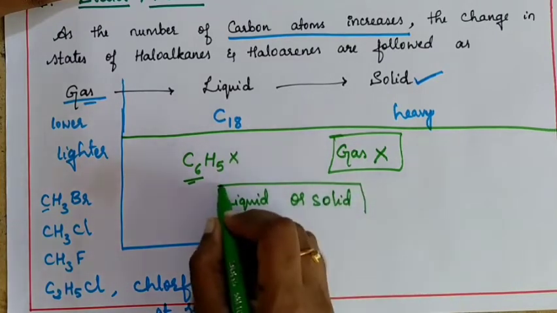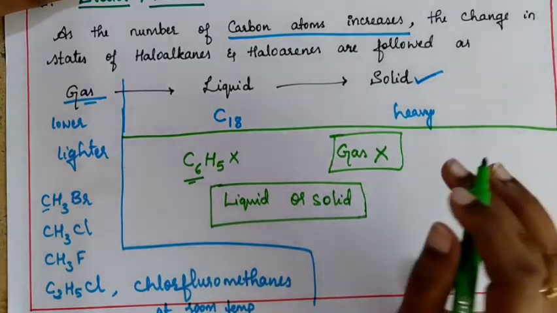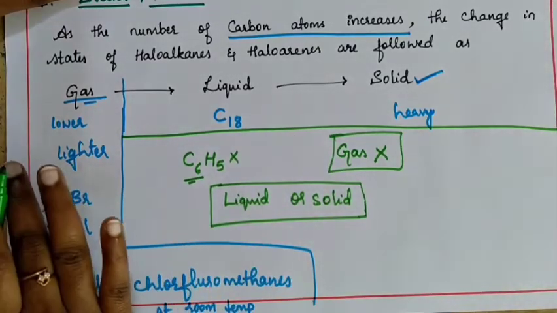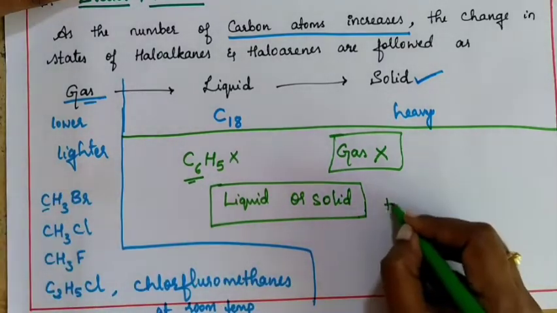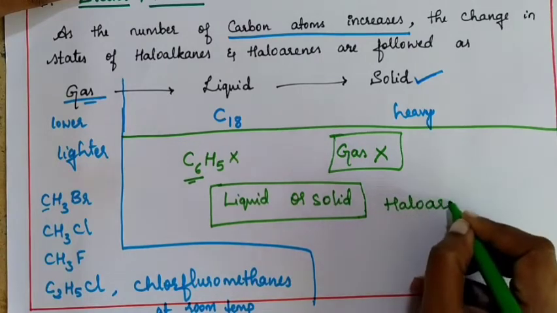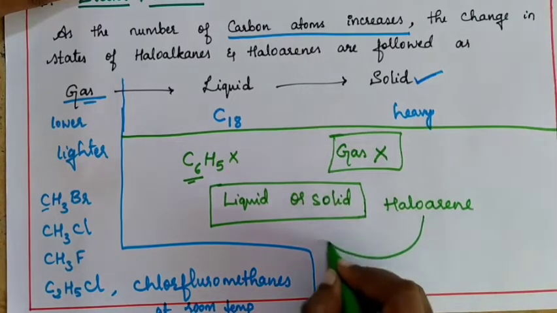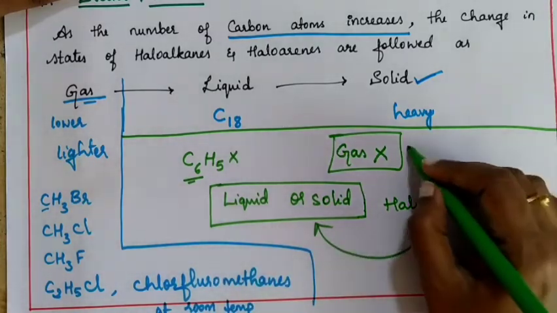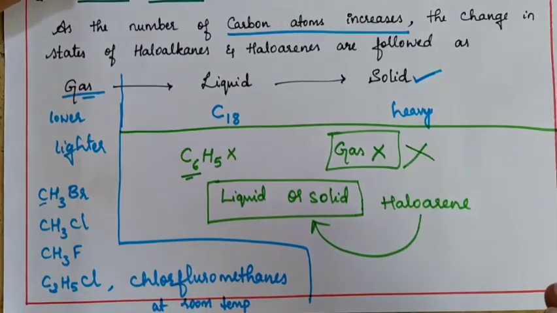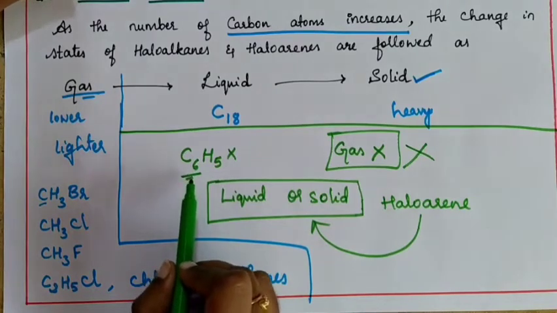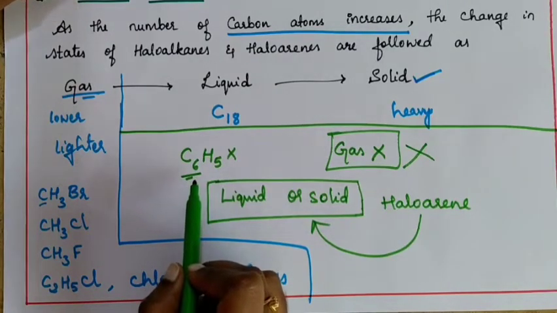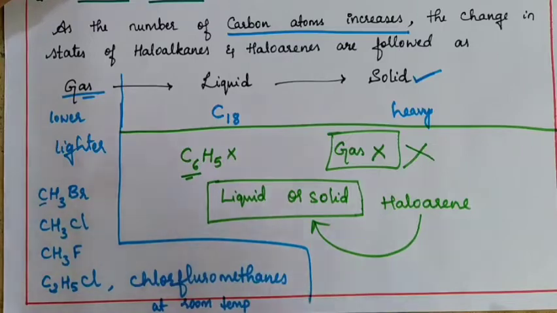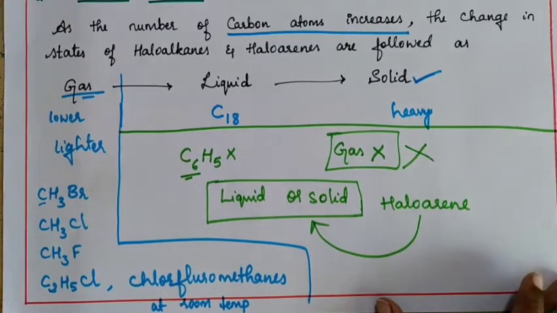You can find the gaseous state only in haloalkanes. When you discuss haloarenes, these are going to be in the form of liquid or solid. Definitely not the gaseous state, because the minimum number of carbon atoms present is going to be 6, no? So definitely it will be either liquid or solid state.